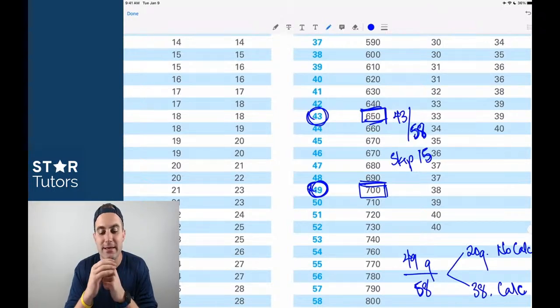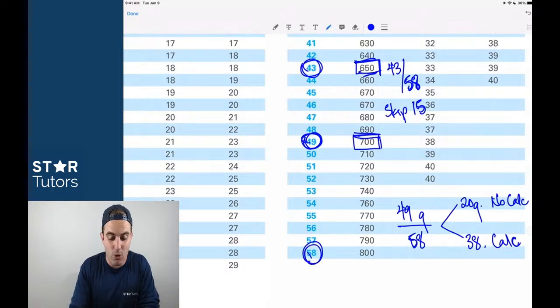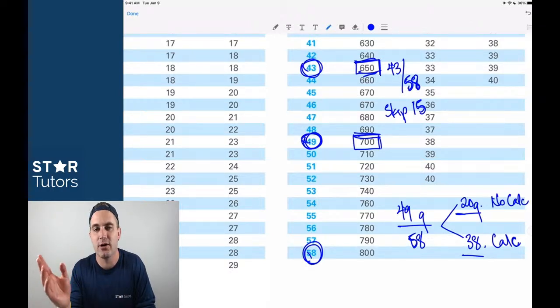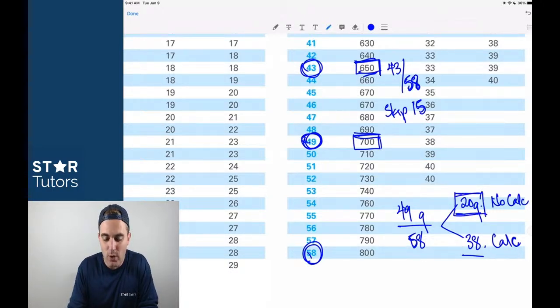Every single question on the math section, between both sections, you can see that the whole thing is out of 58. Every single question on the no-calc and calc section are the exact same value. You don't get any more points for answering a hard question on the calculator than you do on the easy question on the no-calc. And so what that tells us, again, is that we need to find the 20 questions that we can answer.